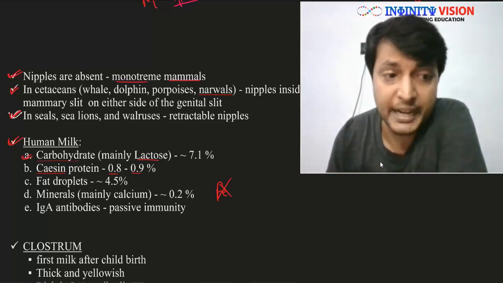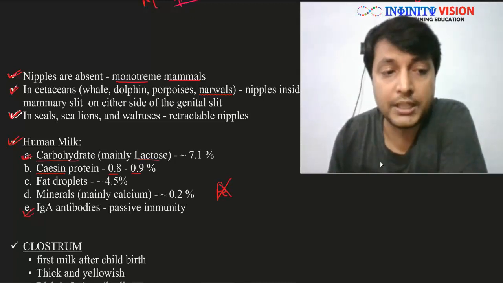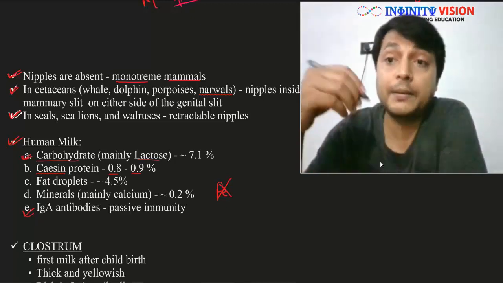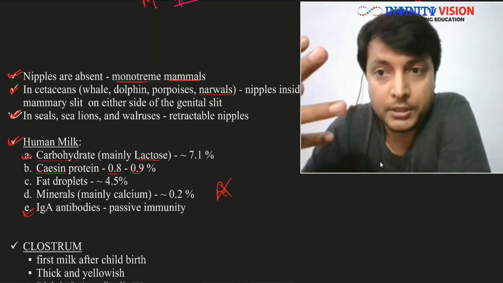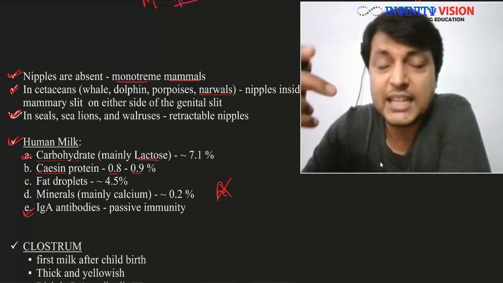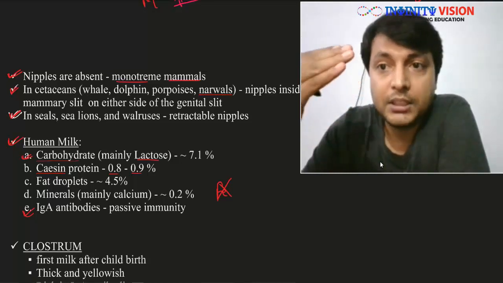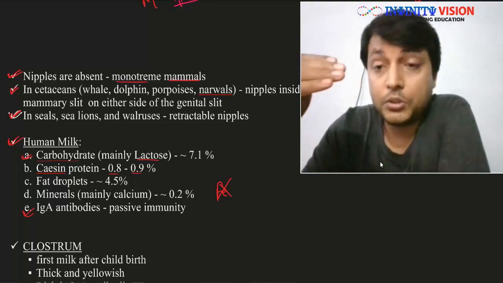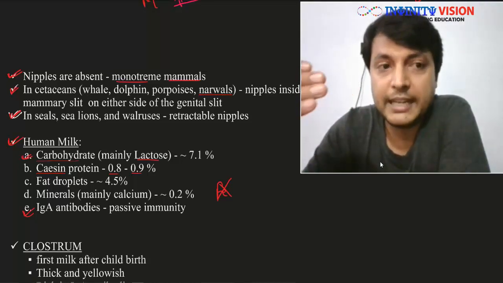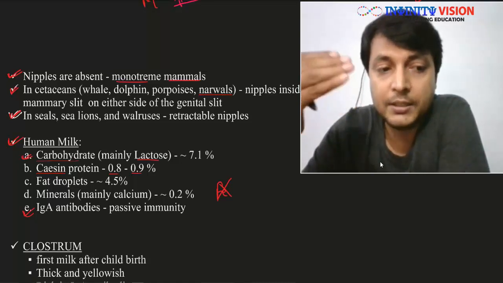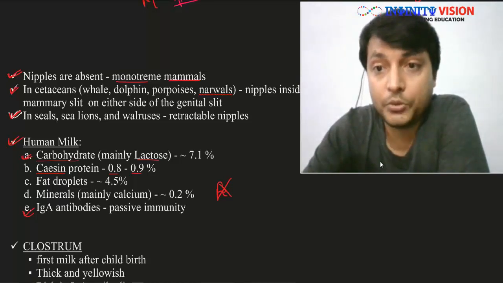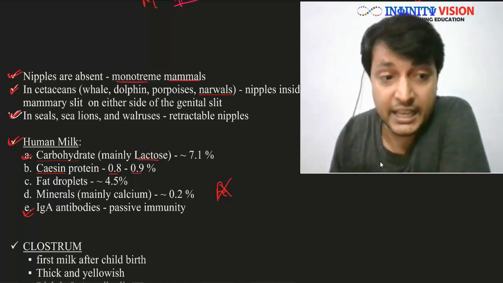Apart from this, the human milk also contains IgA antibodies. These antibodies provide passive immunity to the newborn, and hence the mother's milk is very, very crucial. That's why the doctors always say that it is a good practice to breastfeed the child, because only breastfeeding, that is the human milk, will provide the IgA antibodies required for the passive immunity of the child. Now what is IgA?